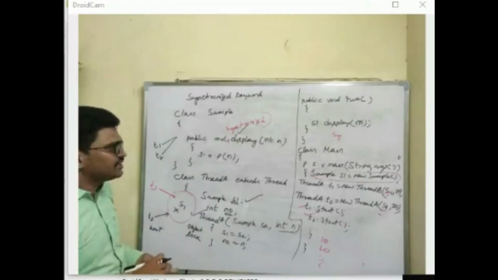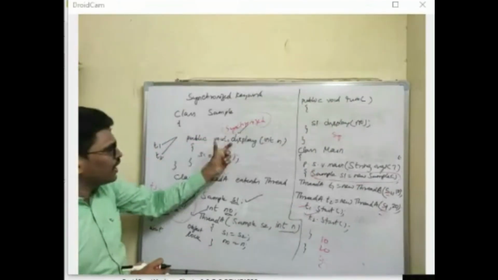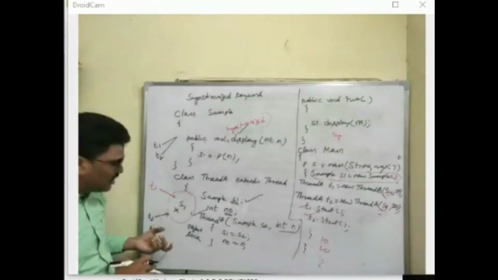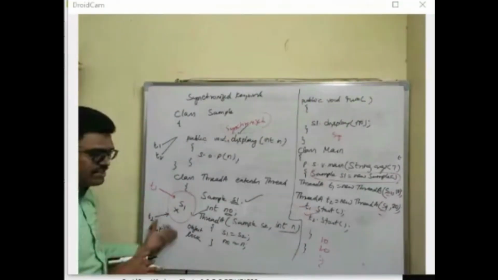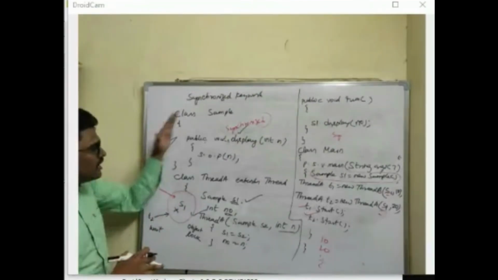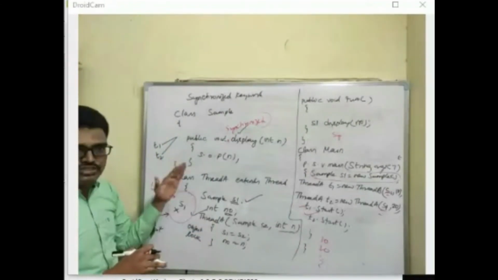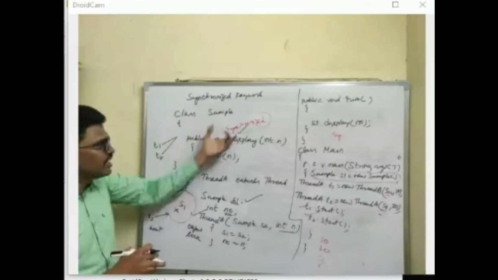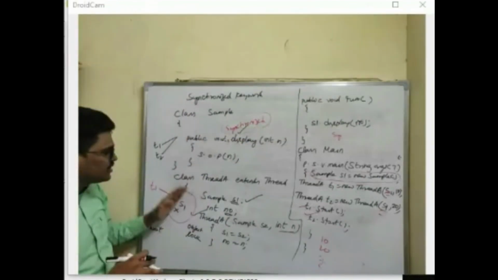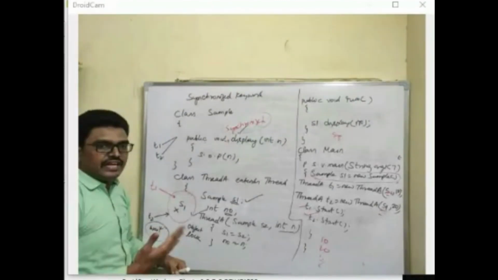So synchronization you can achieve by using the synchronized keyword. Whenever you place the synchronized keyword before the method definition, the object gets synchronized and T2 will be in the waiting state. Is that right? I hope you understood. But there are some drawbacks with this synchronized approach. The problem is that the waiting time is going to increase.